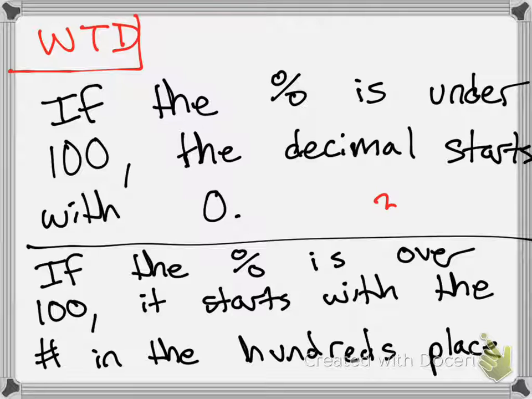Because if we look at this, 38%, what number is in our hundreds place for 38%? Michelle? 0, because this is our ones, tens, hundredths. So no matter what, it always starts with the number in the hundreds place. But this is just a good thing for you guys to remember. This will literally speed up your homework exponentially. You will be able to go so much faster. You won't be having to do half of the calculations that are needed.